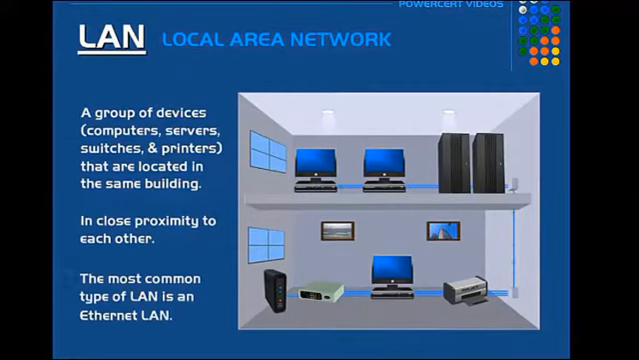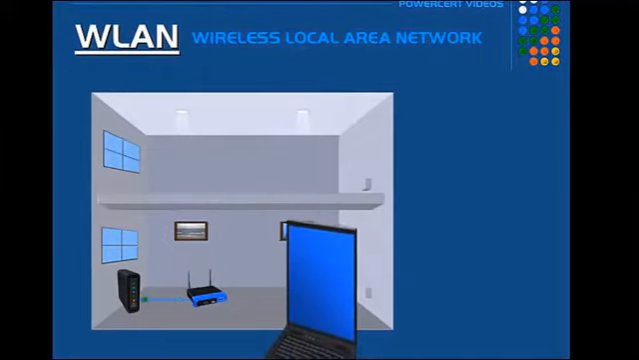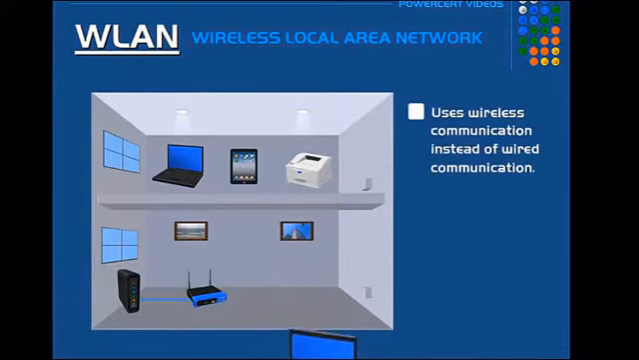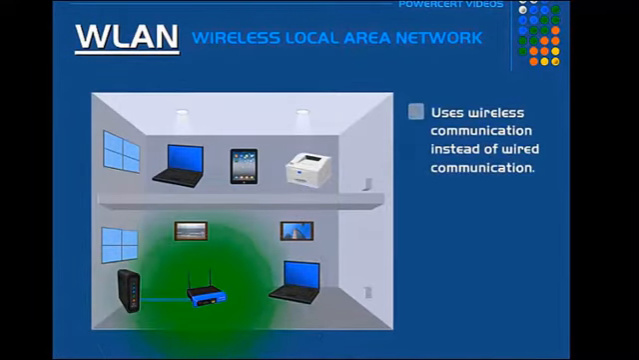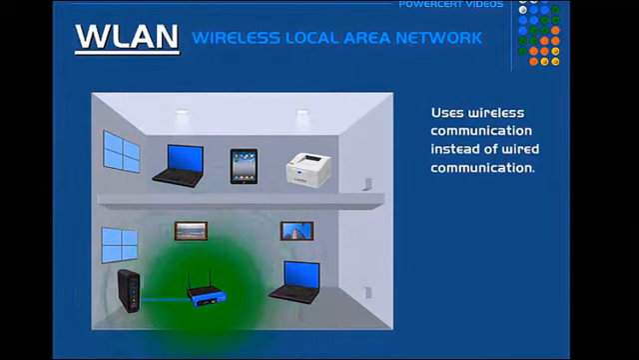The most common type of LAN is an Ethernet LAN, where two or more computers are connected using Ethernet cables through a switch. The next network is a WLAN. It also stands for Wireless Local Area Network. It is a LAN that uses wireless instead of wired connection. Here, at least two devices use wireless communication to form a LAN. It will typically have a Wi-Fi router or a wireless access point for wireless devices to communicate.